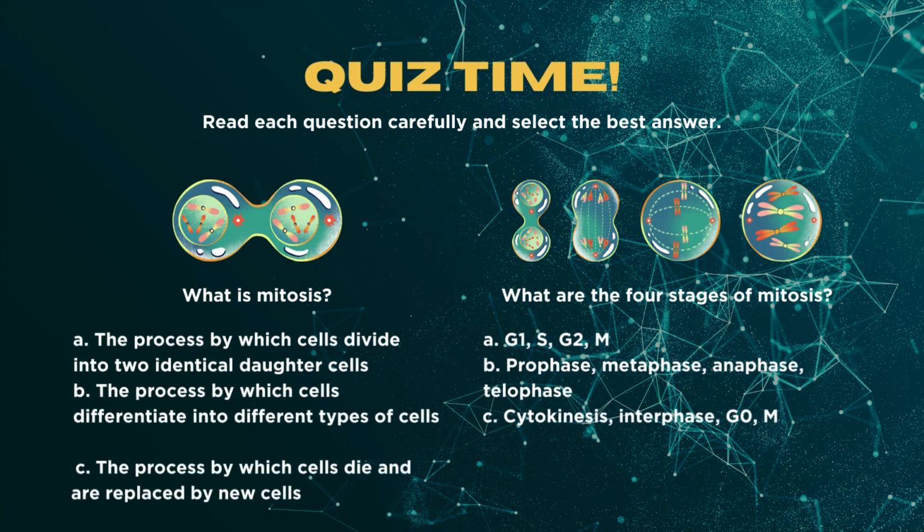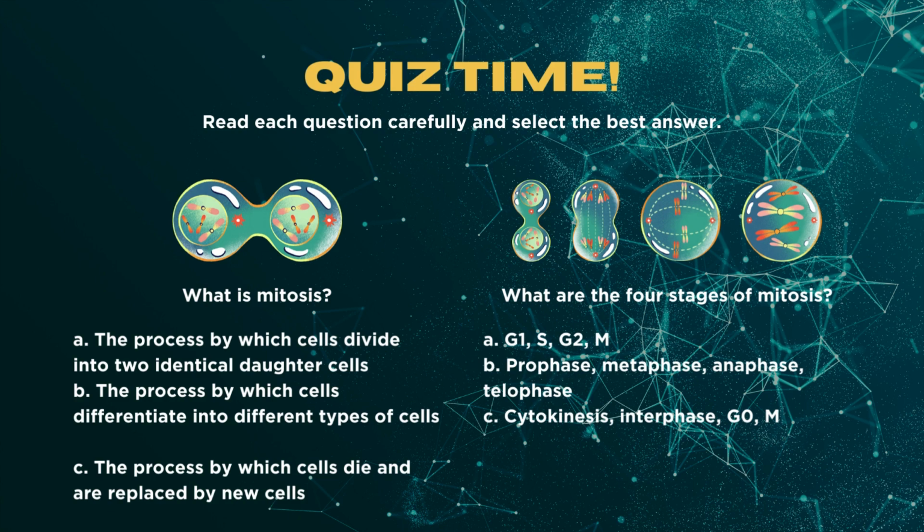Here are some quiz questions. Read each question carefully and select the best answer. What is mitosis? 1. The process by which cells divide into two identical daughter cells. 2. The process by which cells differentiate into different types of cells. 3. The process by which cells die and are replaced by new cells.